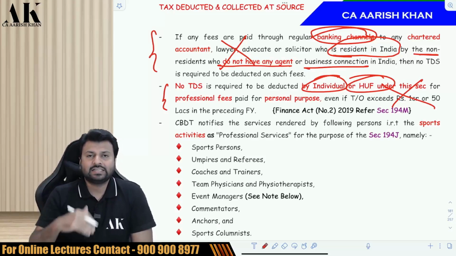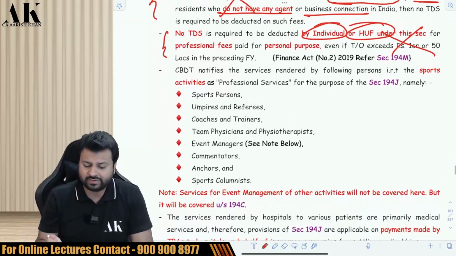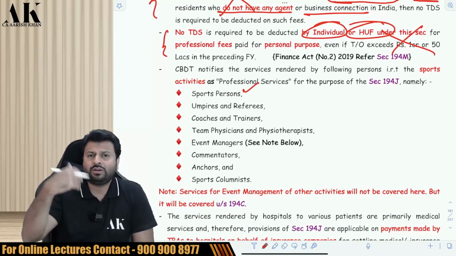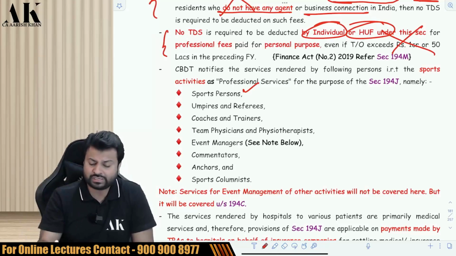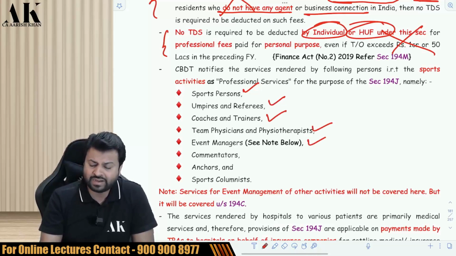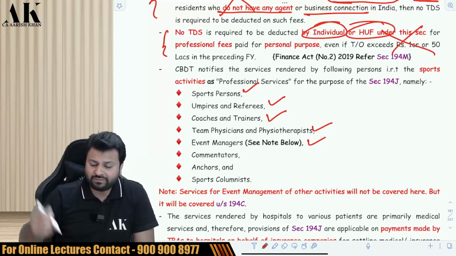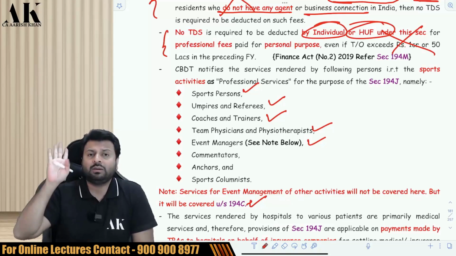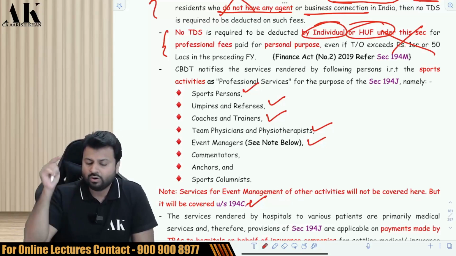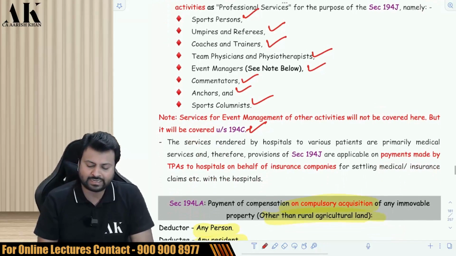Okay. Next, the CBDT has notified that all kinds of sports activities will come as a professional service. Like if a sportsman is playing, you are making payment, professional service 194J. Umpire, referee, coach, trainer, team physician, physiotherapist, event managers of sports, not of Filmfare. Filmfare event management will go under 194C. It will not come over here. Sports event management will come over here, only relating to sports. Okay. Commentators, anchors, sports columnists, etc.